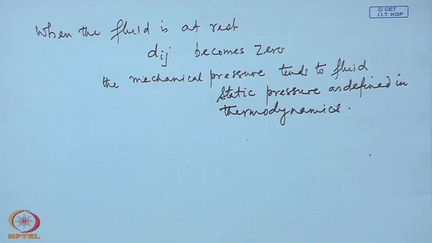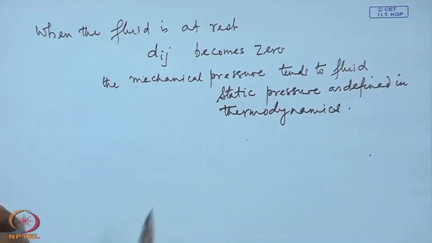Now, if we try to write that relation mathematically, the velocity gradient is, of course, again a tensor. There are 3 components of velocity in 3 directions, and each component can have a gradient in all 3 directions. So, there are 9 components of velocity gradients. So, velocity gradient is also a tensor, which of course we have discussed earlier. So, there is a linear relationship between 2 second order tensors.